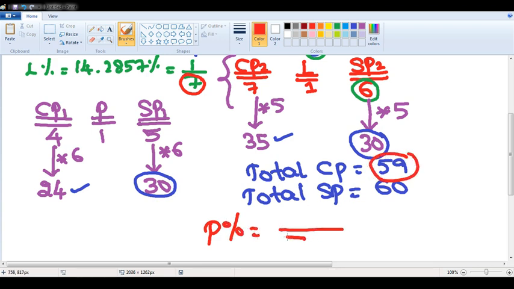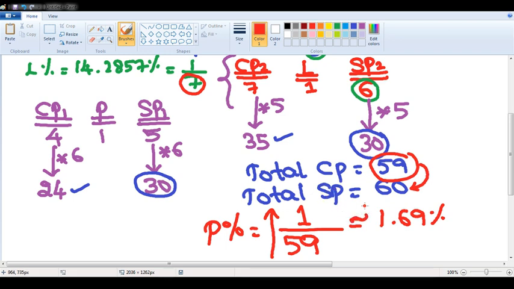Put it in the denominator. From 59 it is becoming 60. That means there is an increase of how much? 1. Profit percentage is 1 by 59. Convert back to percentage, approximately you will get 1.7 percentage, 1.69 percentage. I hope it is clear, sir.